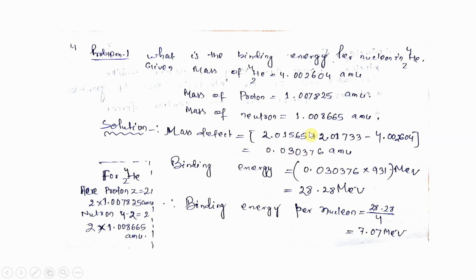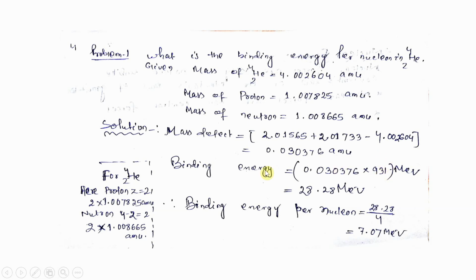And this is the mass defect. First we have to calculate the mass defect, and you have to remember one thing, that I have already calculated that delta m into c square, that energy, 1 AMU is 931 MeV. I have already calculated this in one of my previous classes.